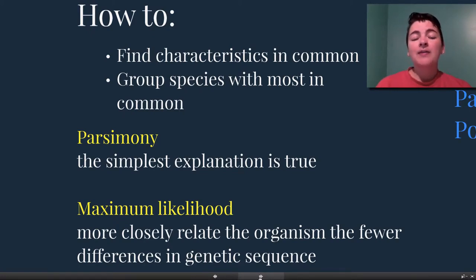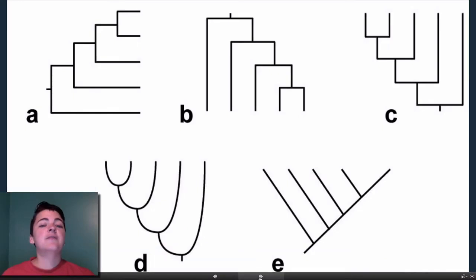Then there's also the maximum likelihood: the more closely related the organisms are, the fewer genetic differences. There are some assumptions that go along with these two ideas, but when you're making a cladogram, you want to have the least amount of explanation to get there, and the ones that are more closely related have fewer differences in their genes. This is just 5 different ways that you can make a cladogram look.